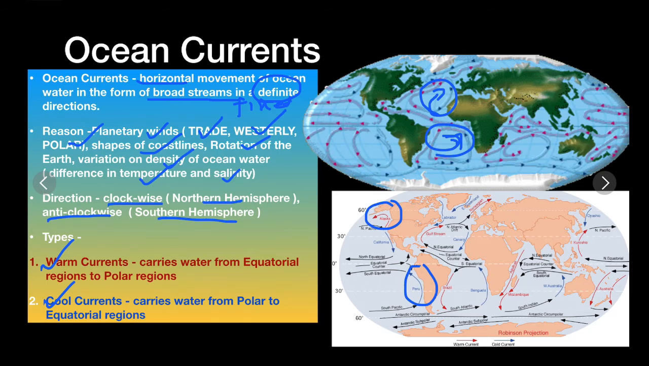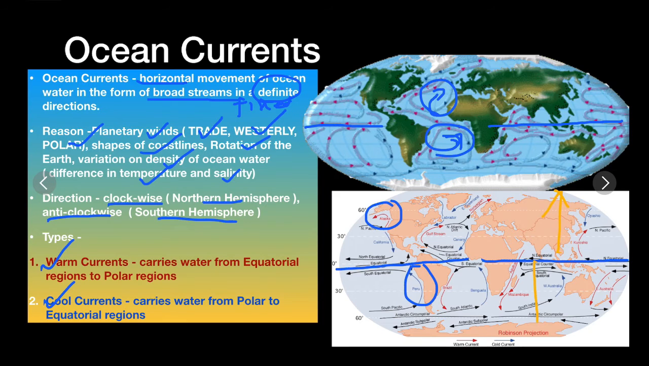Warm ocean currents carry water from the equatorial region, this is the equator, to the polar region, and cool ocean currents carry water from the polar region to the equatorial region. Ocean currents are very important to balance the temperature of the earth.